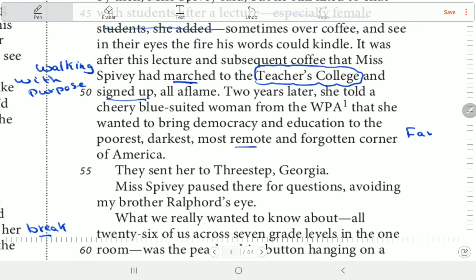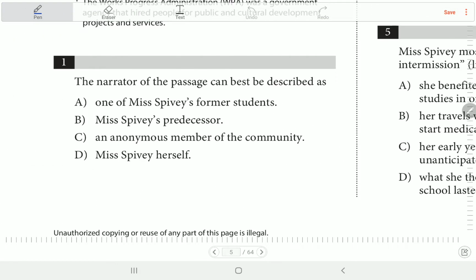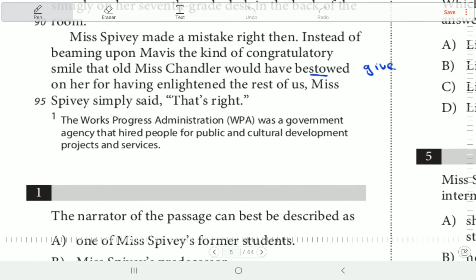Okay. Next, 2 years later, notice here the timeline, she told a cheery blue-suited woman from the WPA. Who is the WPA?